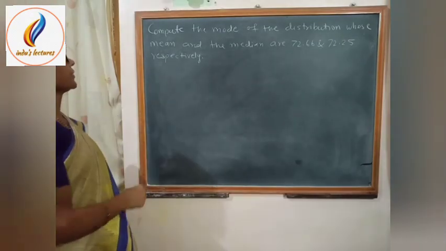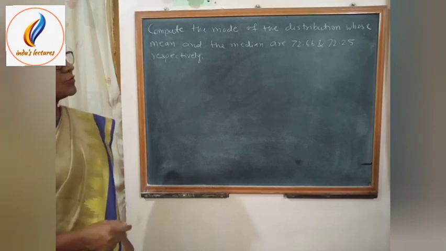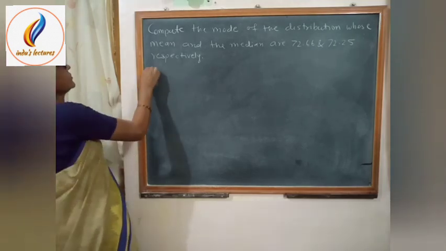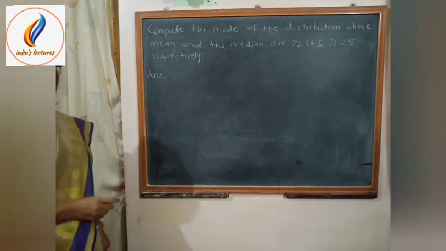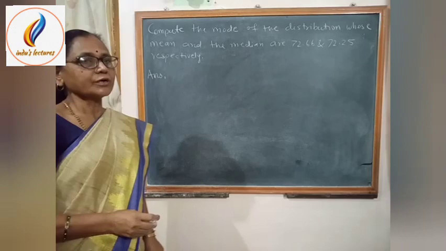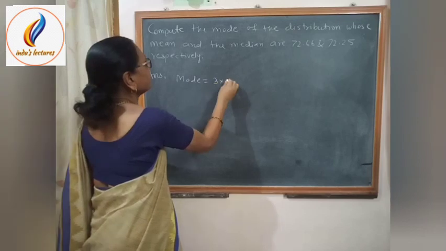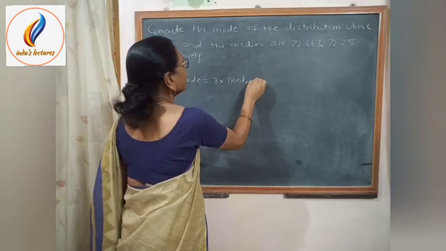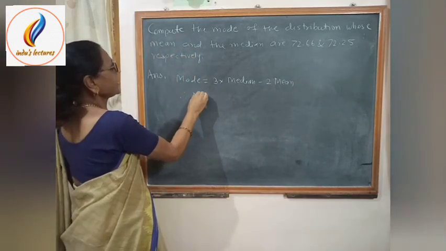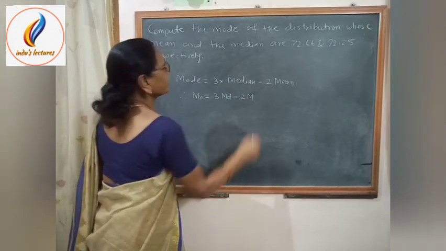Consider the example. Compute the mode of the distribution whose mean and the median are 72.66 and 72.25 respectively. Now, in such a type of distribution, the formula for calculating mode is used: mode is equal to 3 into median minus 2 into mean. That means mode Mo is equal to 3 into Md minus 2 into M.